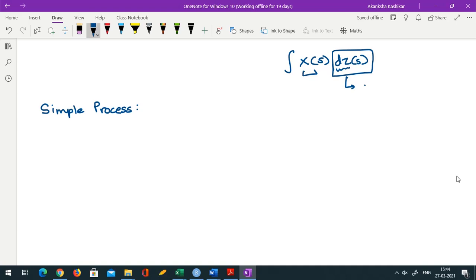Okay, so suppose we want to talk about the interval 0 to capital T. Then we can divide this interval into different partitions. They don't have to be equidistant. And suppose the process is constant in every interval: here to here it has some value, here to here it has some other value, then it has some other value, and so on. So now across each interval the process is constant, then such a process would be known as a simple process.